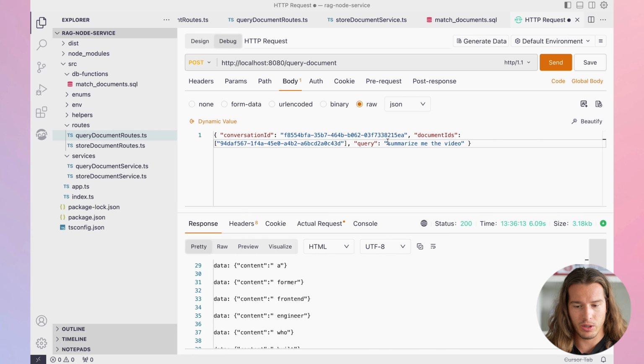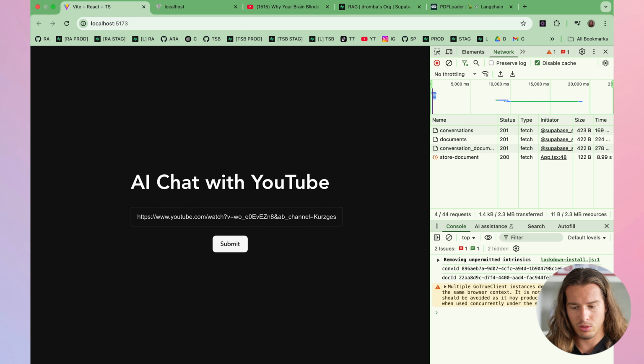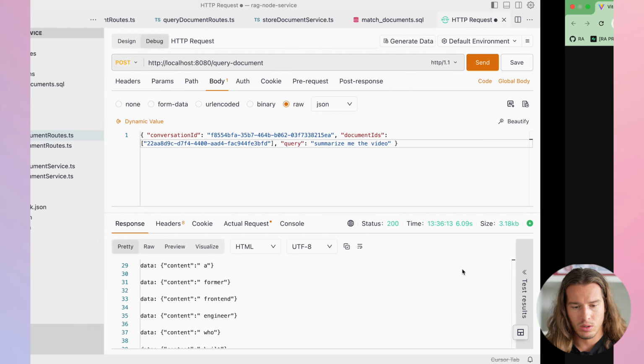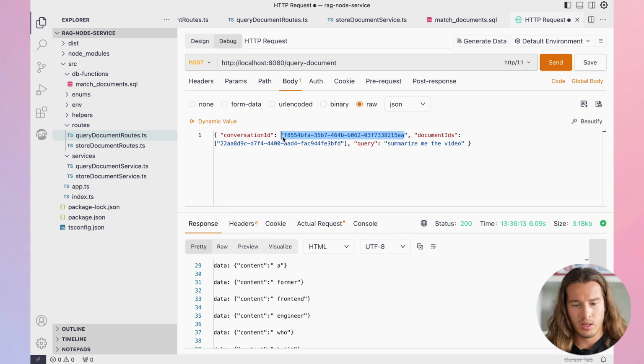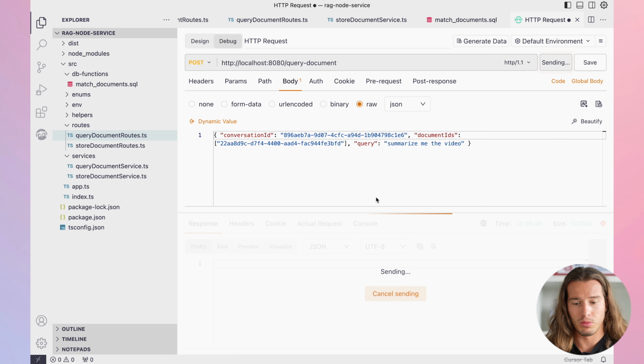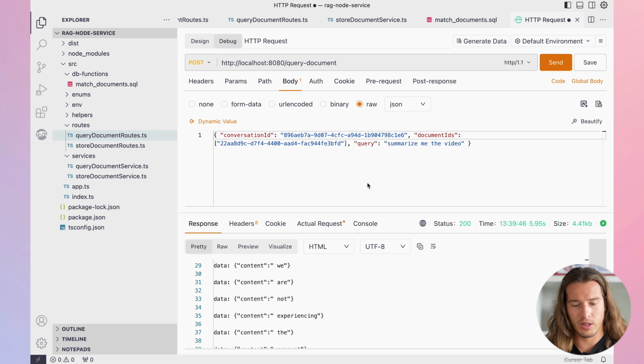And now based on this document ID, we want to get a summary of this video. And if we go here, the only thing we need to change is this. Actually, the conversation ID too. And if we run this query, we should get a different summary if it works well, because this is already stored and everything.